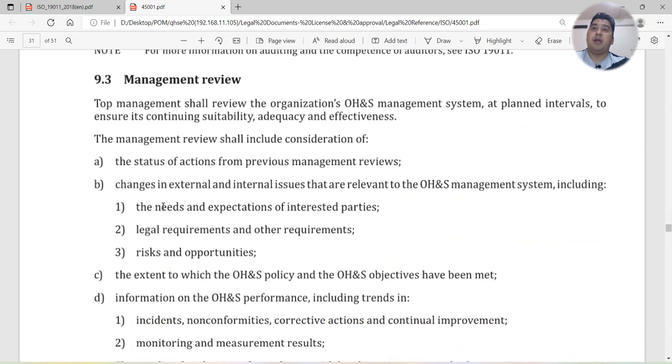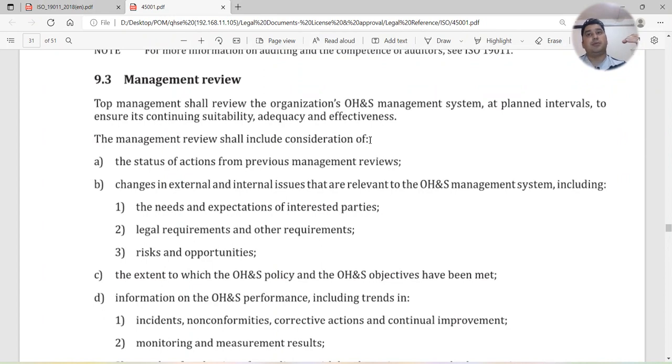Top management shall review the organization's OHS management system at planned intervals to ensure its continuing suitability, adequacy, and effectiveness. So whenever you are doing the management review meeting, you should have a process in place and that should be implemented also. I suggest that you do a management review meeting at least once a year, at the end of the year.